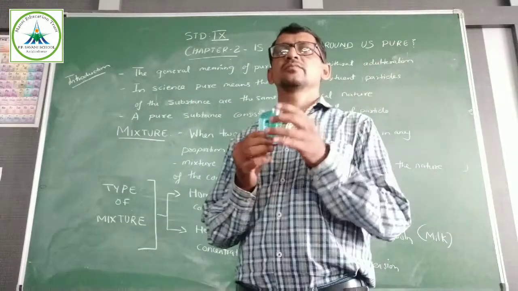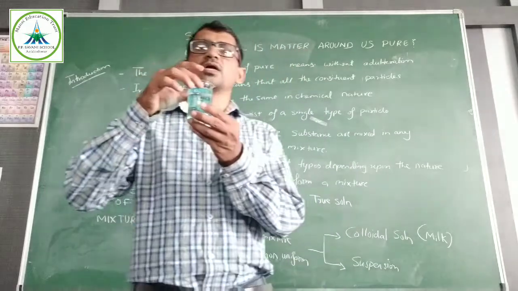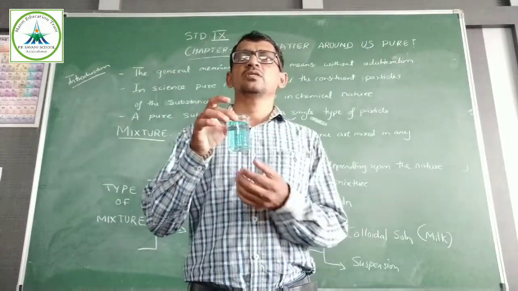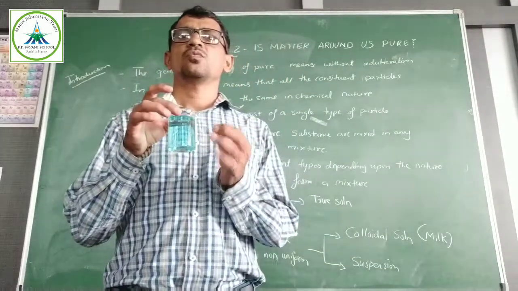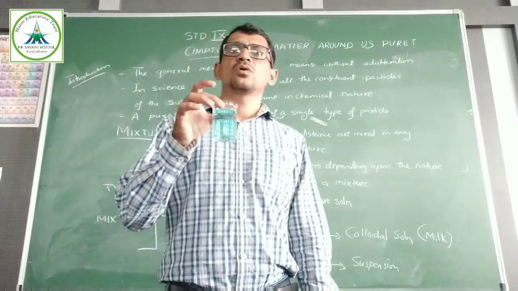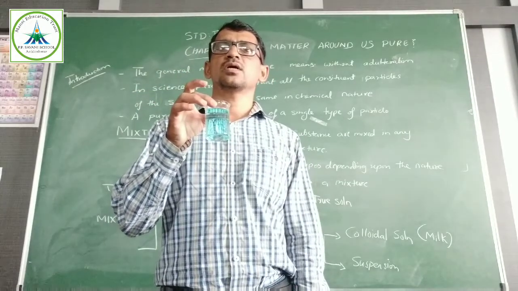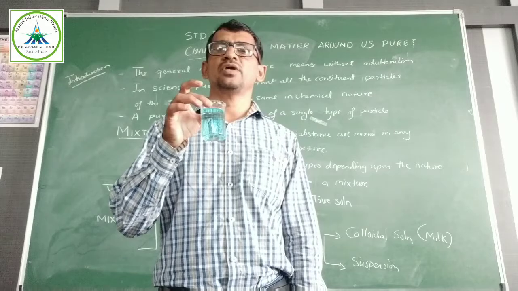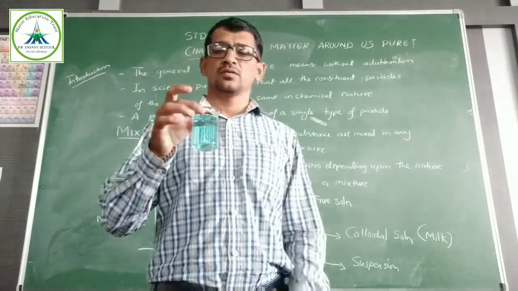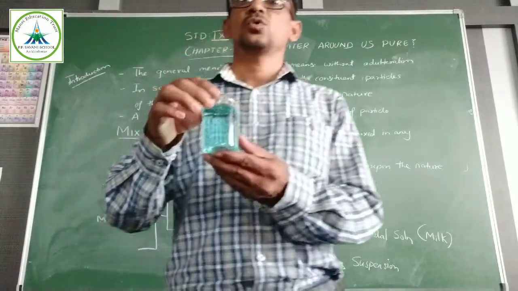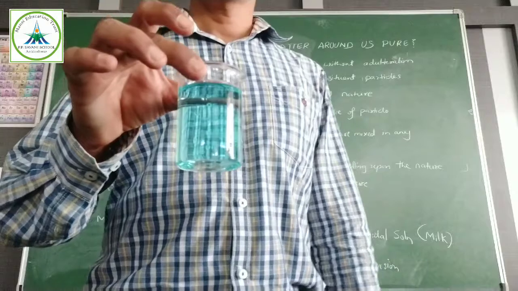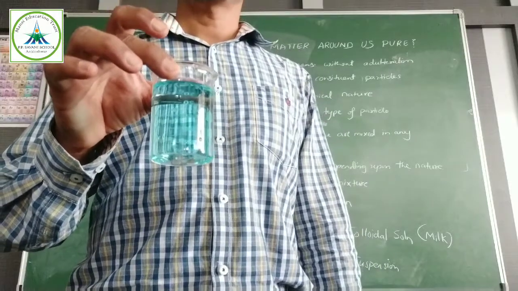In the beaker I have taken water. In that water I have added 1 or 2 grams of copper sulfate. The blue color ions are there. So you can see this is a true solution.